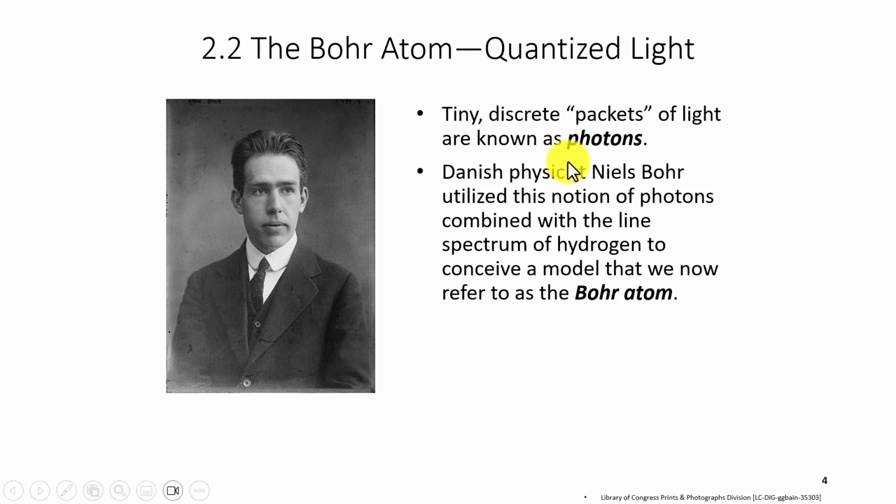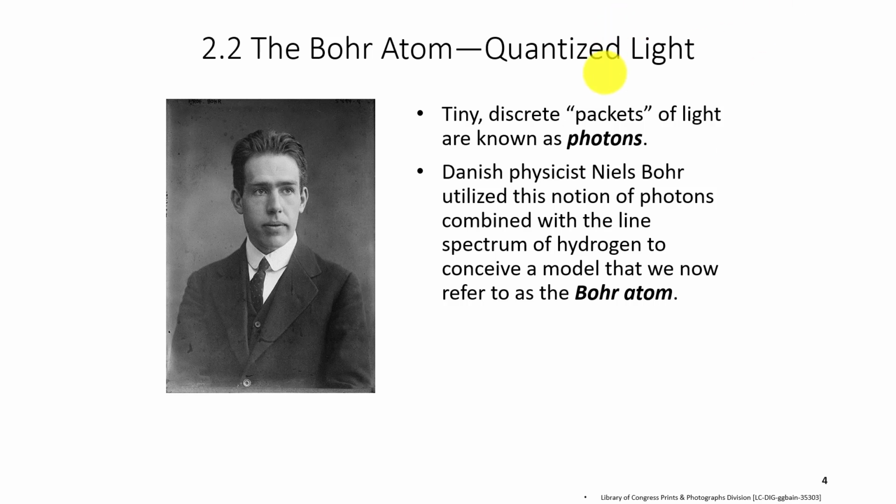At the time, scientists were trying to think of light in terms of these discrete packets or quanta of light, and they're known as photons. So they were thinking of light in terms of particles and not as a wave, although later they figured out that light can do both.